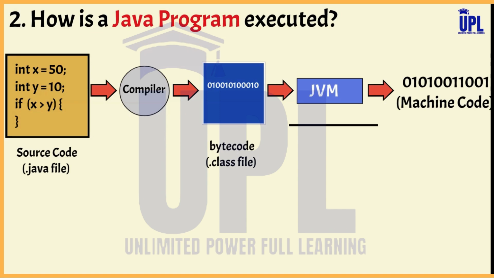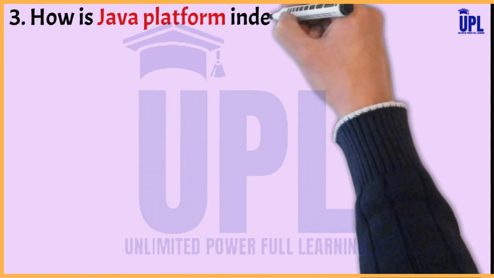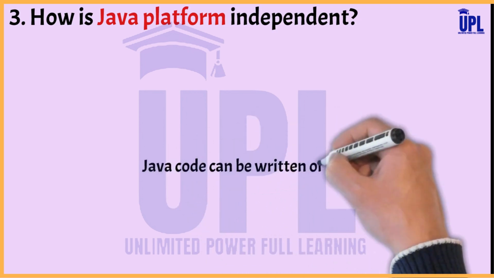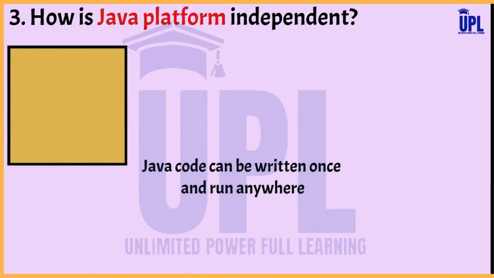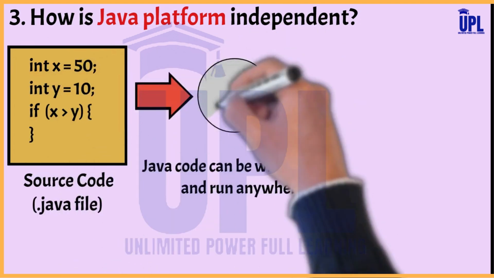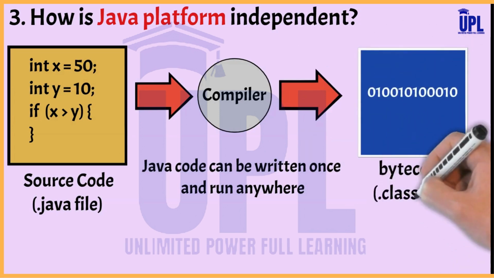So moving on to the next one. How is Java platform independent? The Java programming language is platform independent, which means the code can be written once and run anywhere. And this is achieved because of the Java compiler that converts source code into bytecode. And this bytecode is platform independent and can be executed on any platform through the Java Virtual Machine.